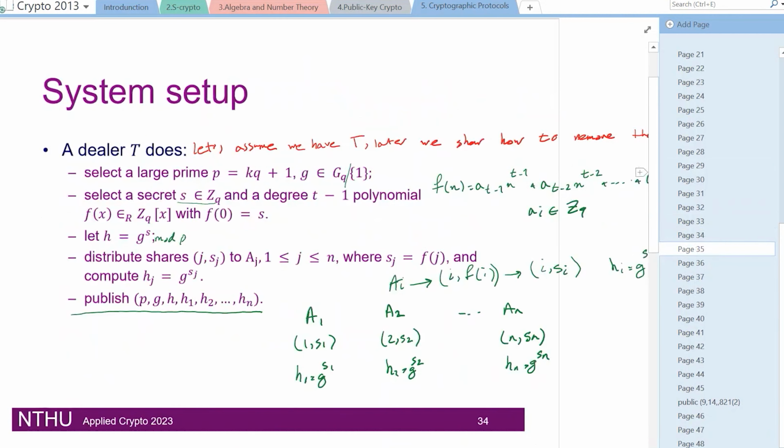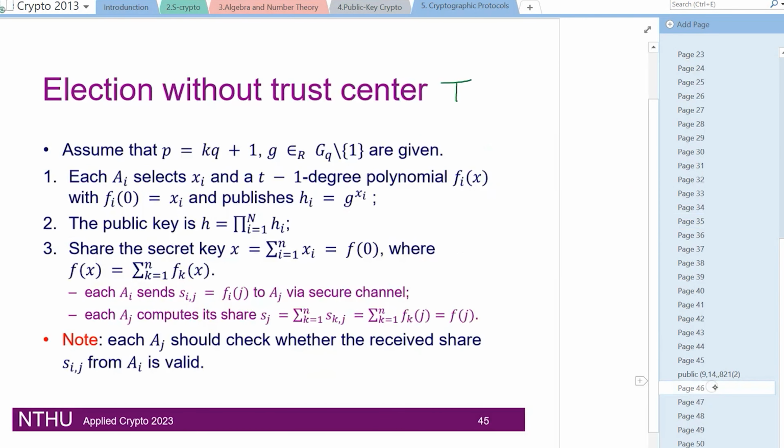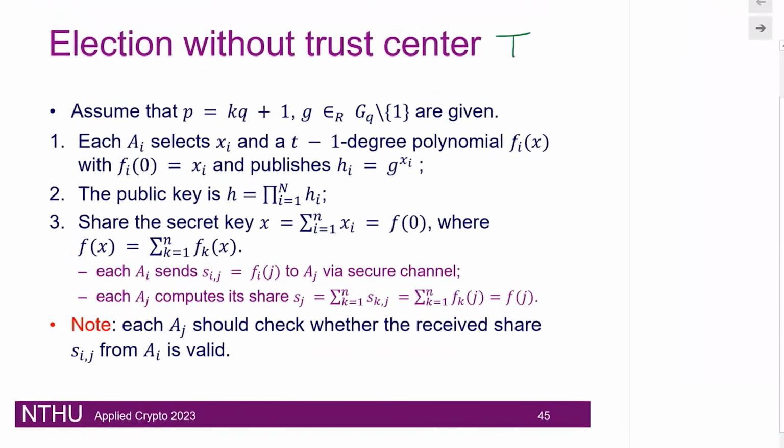So we said that we need a trusted T to set up our system, to choose the prime, to form this polynomial, compute the share for everybody. But we also discussed that it would be best if we can get rid of this setup, so that we don't need to trust one person to set up the system. This is the page that we want to discuss.